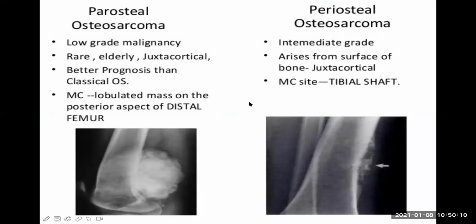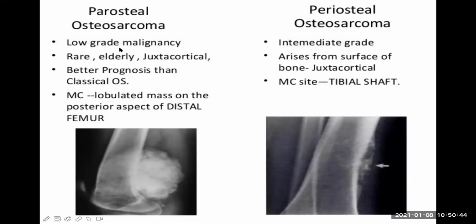Now, parosteal means outer layer of periosteum. Now, periosteum, if we analyze that properly, has one inner germinativum layer and an outer layer. So if the tumor or osteosarcoma develops from the outer layer, we call it parosteal osteosarcoma. And if the osteosarcoma develops from the inner germinal layer, we call it periosteal osteosarcoma. So that is the meaning.